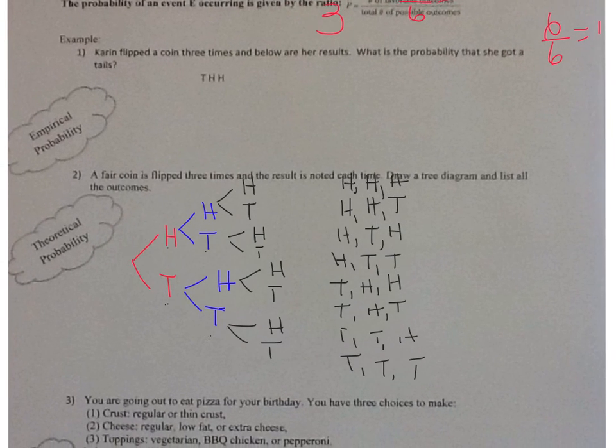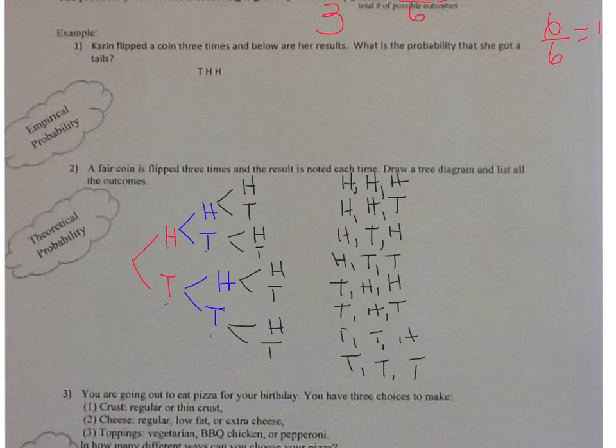So if we look at the first one, when I flipped the coin, I got the tails only once. But there's other ways that you can flip the tails. It might not come the first time. Maybe it comes the second or the third time, or maybe it comes multiple times. So to get a tails, it would actually be 7 out of 8. That's theoretical, that you'll get it 7 out of 8 times.